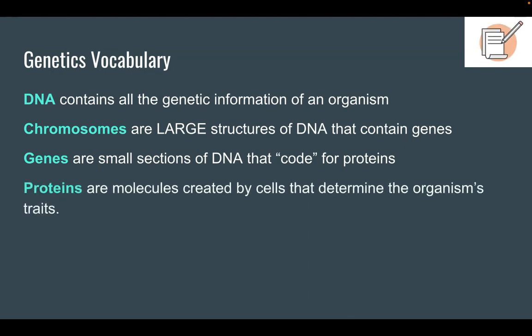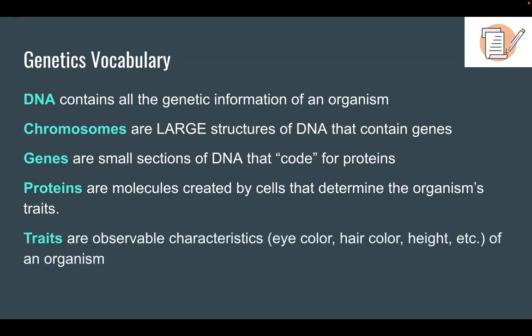And proteins are molecules created by cells that determine the organism's traits. Finally, traits are observable characteristics, things like eye color, hair color, height, speed. So they are the observable characteristics of an organism.